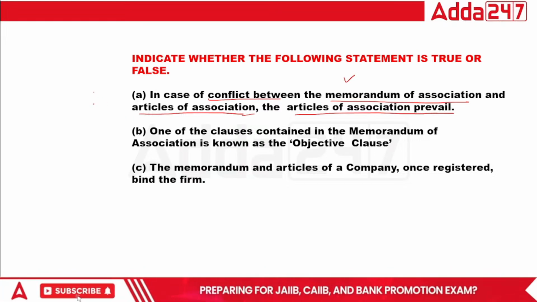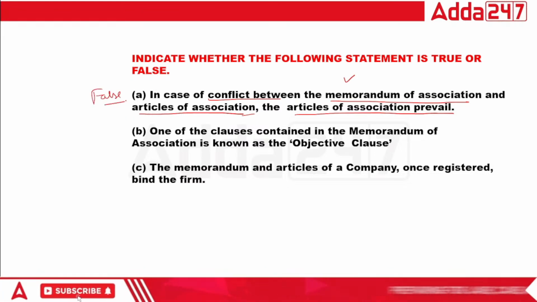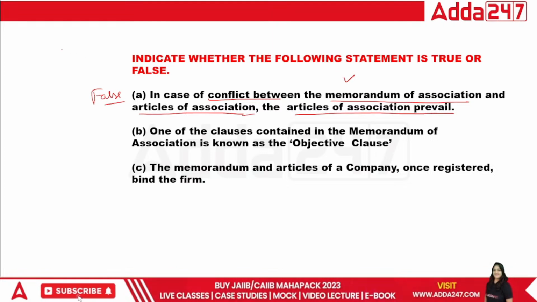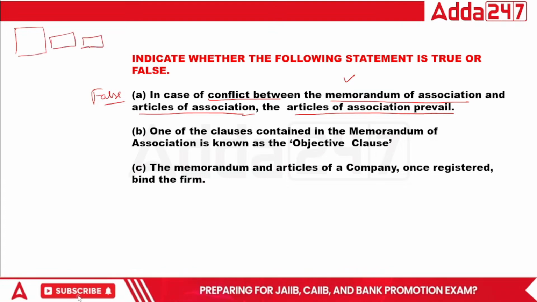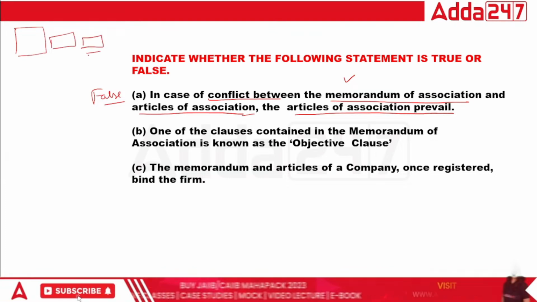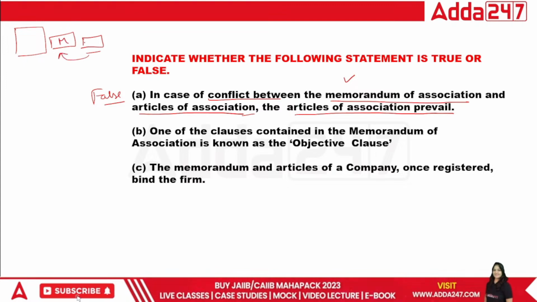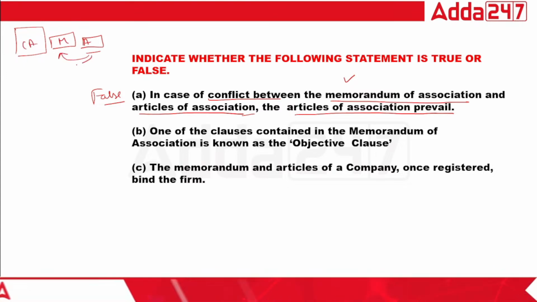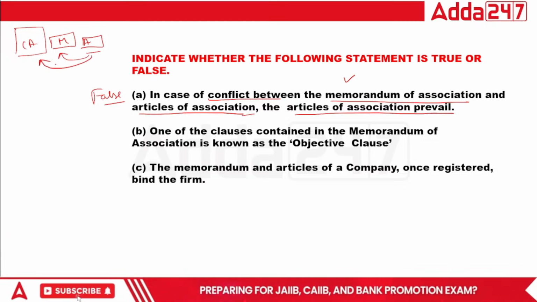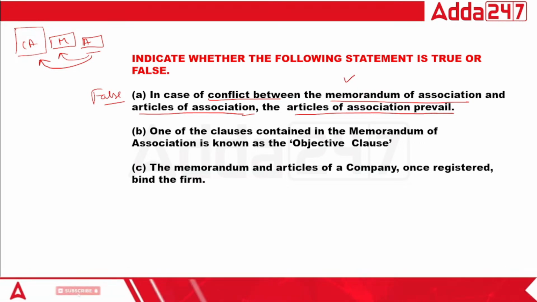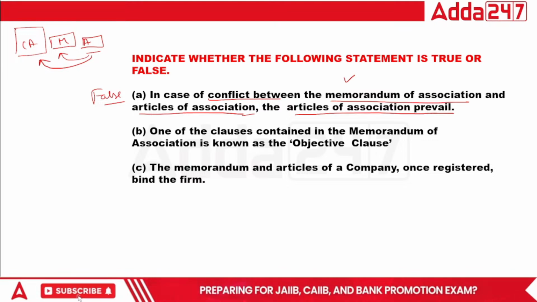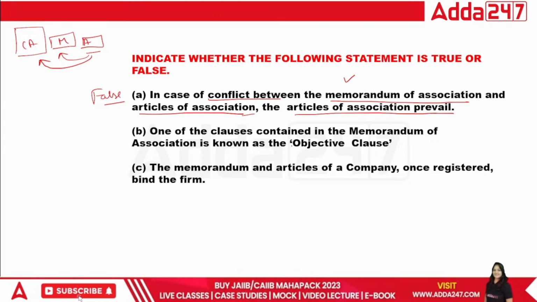This is absolutely a false statement, because the memorandum is important. See, this is your Company Act, this is MOA, and this is AOA. So AOA is always subsidiary to the MOA, right, and the Company Act, always. Okay, and memorandum is subsidiary only to the Company Act. So this is important from the examination point of view. That's it. Okay, next. One of the clauses contained in Memorandum of Association is known as the object clause.